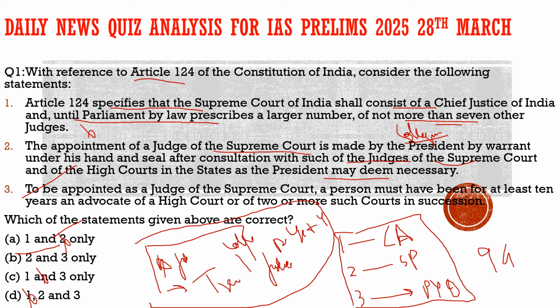Here, a few ways forward were given by the author himself. He said that instead of the NJAC or the collegium, there should be a full-time judicial appointments commission for appointment purposes, like the UPSC and other public service commissions. With respect to the judiciary, there should be a full-time appointment commission. So this was the way forward given by the author here.